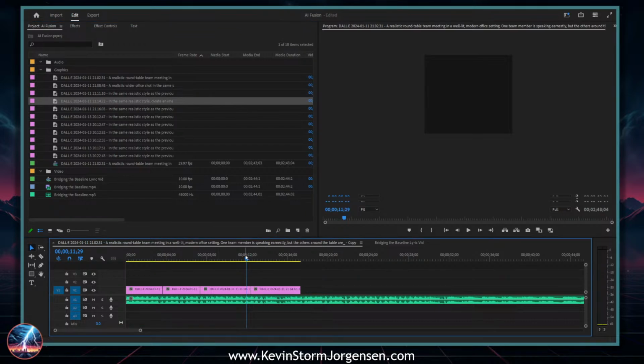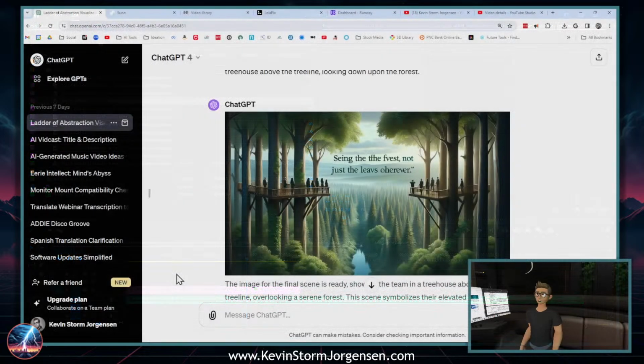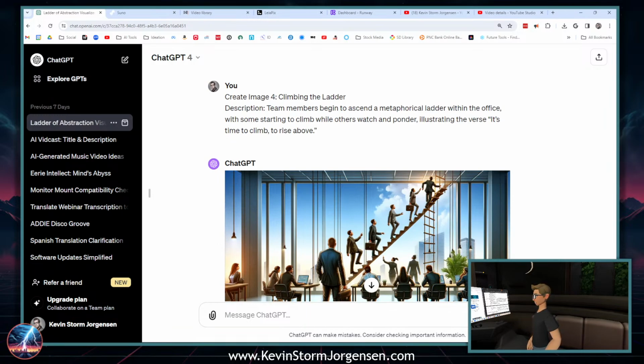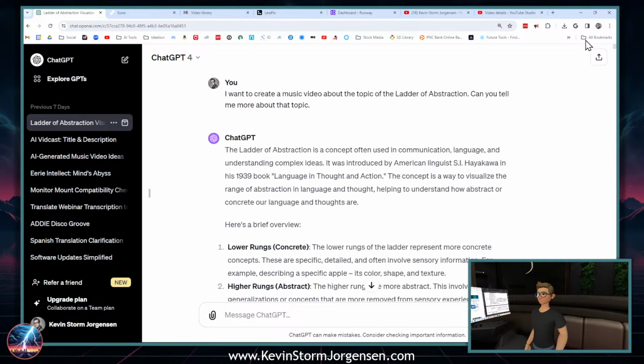Oh, no. So, to give you a little rundown of what we did, this was from yesterday or 2 days ago. What I did is I had ChatGPT help me write lyrics. I wanted to create a song about what's called the ladder of abstraction. It's a tool used for analyzing performance problems or giving a more contextual framing to describing something or understanding the context of a problem.